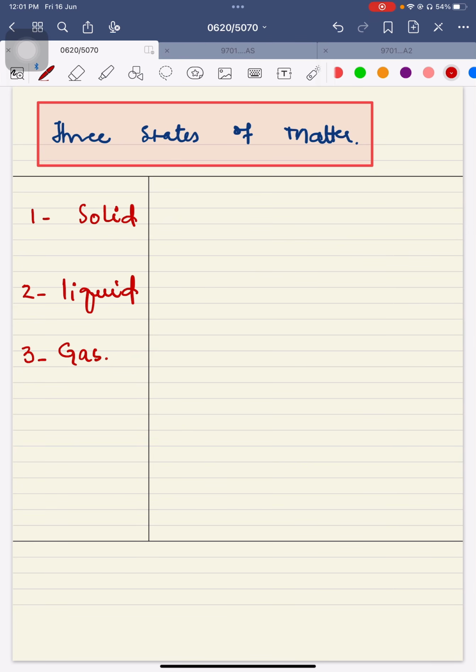Guys, I'm trying to teach you every point in very simple and proper detail so that any student who is finding difficulty in this subject can find things easily and understand the concepts thoroughly, inshallah. Right now I'm telling you the first state, and that is called solid.